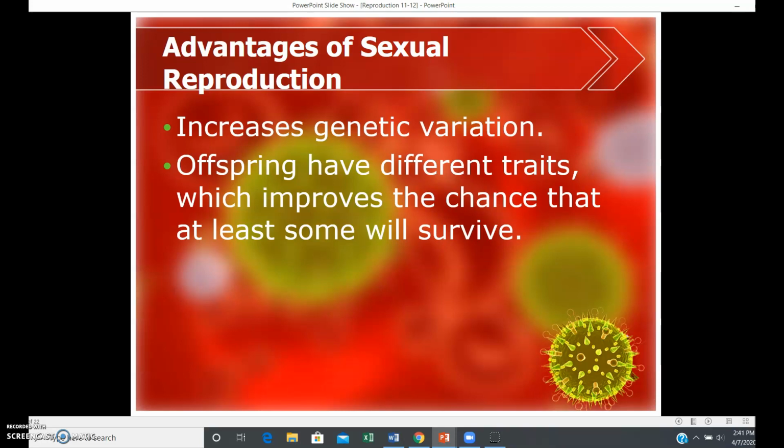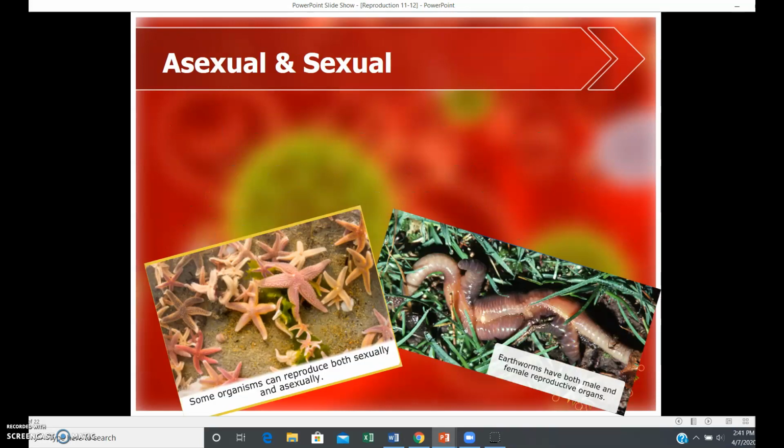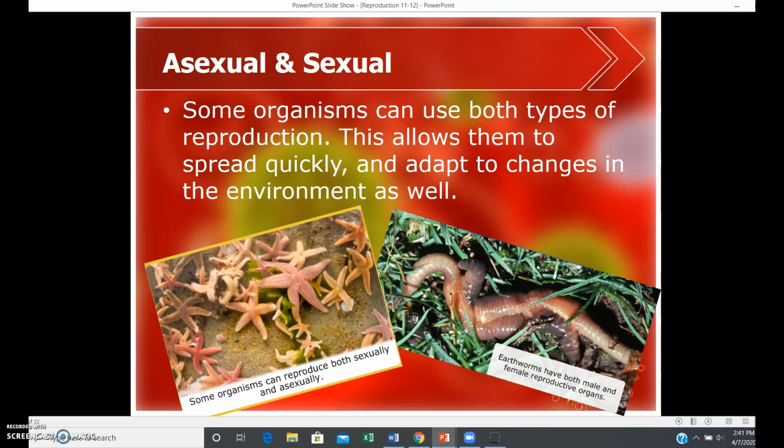Offspring have different traits. That improves the chances that at least some of them will survive. So if you're budding and you're making the exact same thing and you can't survive the harsh conditions that you're in, then none of your offspring will survive those conditions either. It's likely. All right, let's look at the two together, asexual versus sexual. Some organisms can actually do both types, and this allows them to spread very quickly, and they can adapt to changes in an environment really quickly.